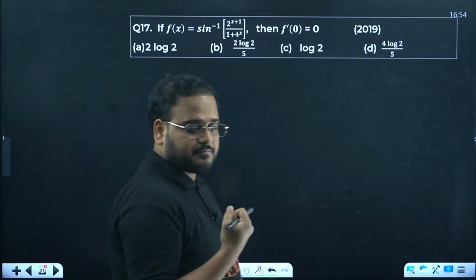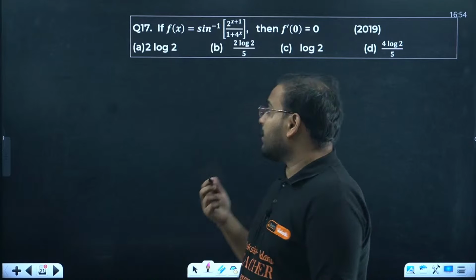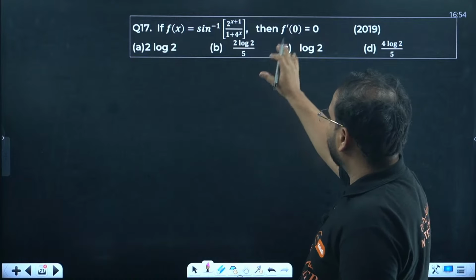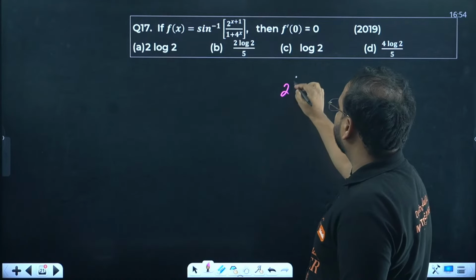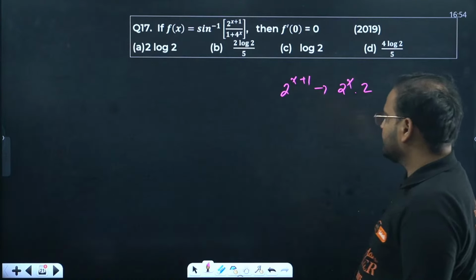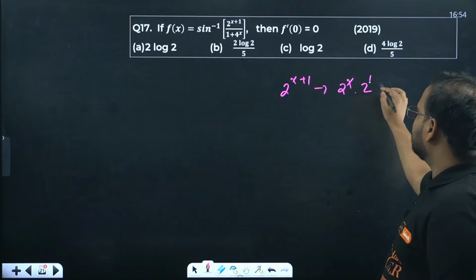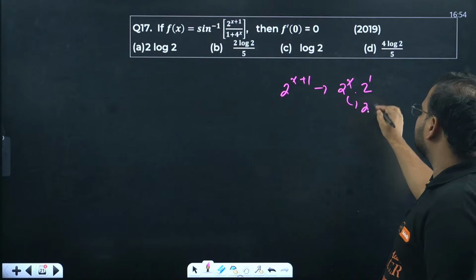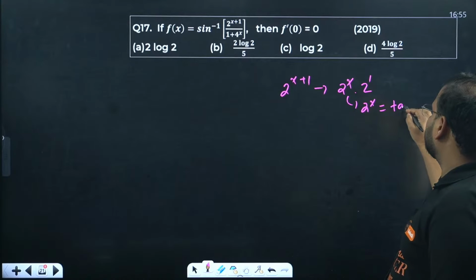Next one. In this problem, a very good question, by the way, guys. Take 2 power x plus 1 as 2 power x into 2. I hope this makes sense. Now in this you take 2 power x as substitution of tan theta.